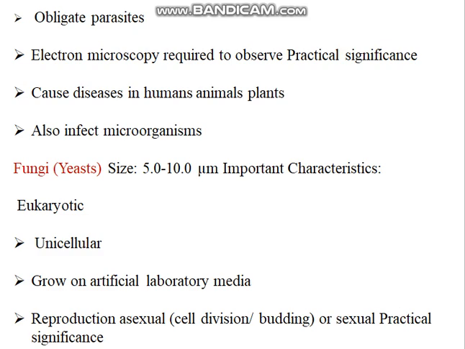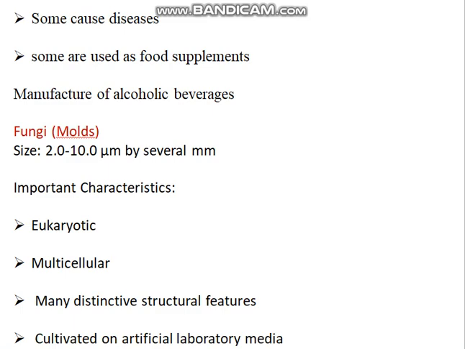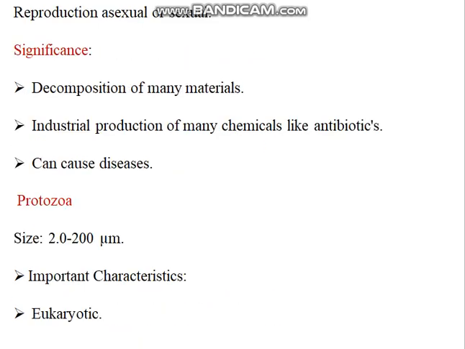Then coming to fungi. Fungi belong to eukaryotes. They are unicellular and their body is called hyphae. They can be cultivated in an artificial media. They do both sexual and asexual reproduction. And fungi are broadly called molds. Mold: when we keep moist bread, we can see the growth of black colored fur-like growth, and that is mucor. That is a fungus that is called mold. They can be unicellular or multicellular, and they are also capable of causing diseases.